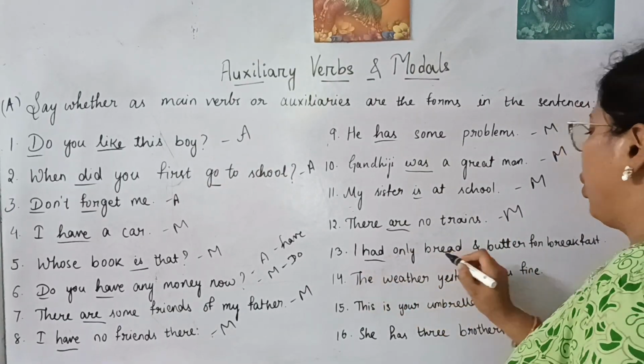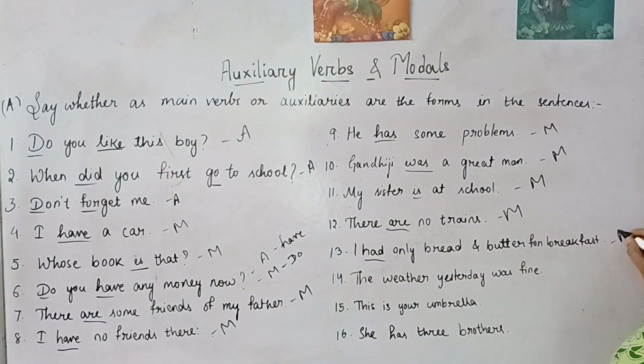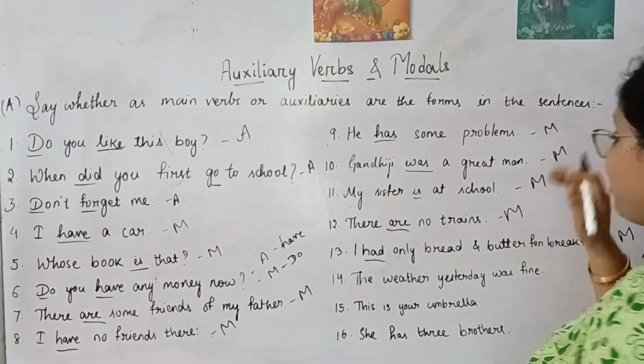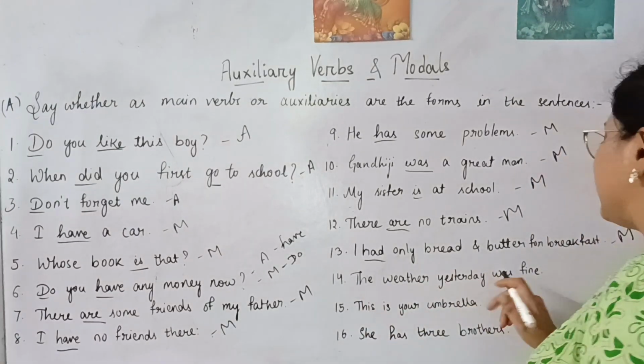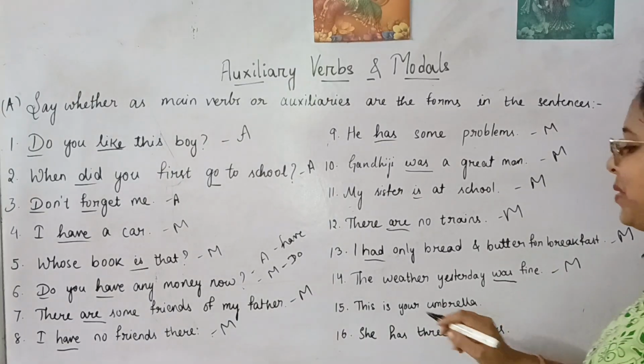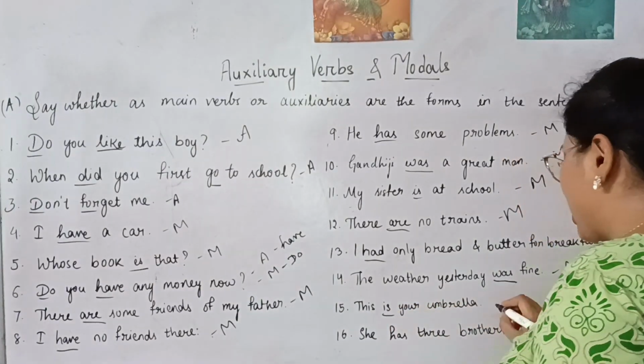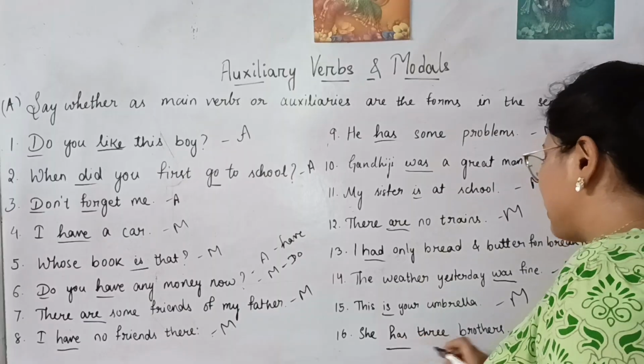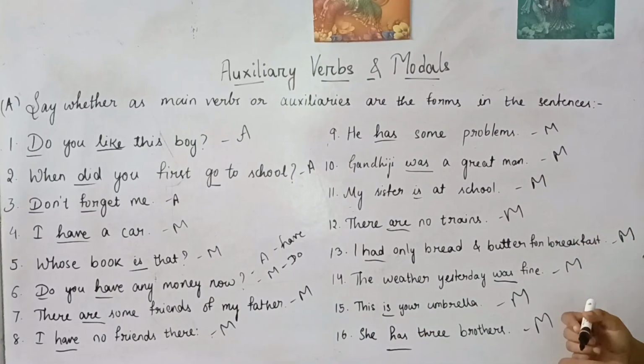I had only bread and butter for breakfast. Here also it is a main verb. We have all the main verbs, I think. The weather yesterday was fine. Here it is also main verb. This is your umbrella. This is also a main verb. She had 3 brothers. This is also main verb.